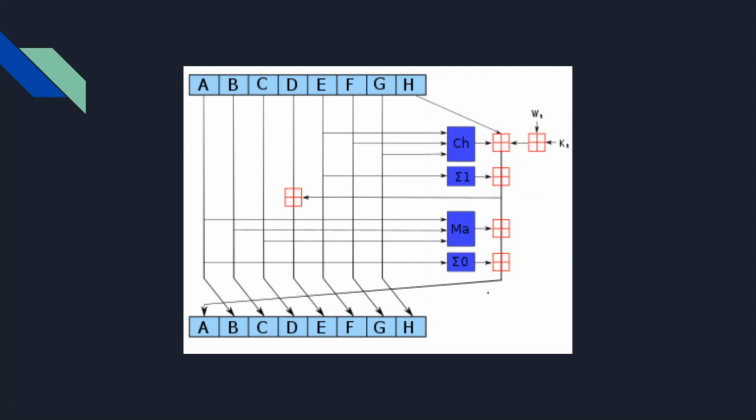This figure shows how operations are carried out in the rounds. There are many different functions like ch, sigma 1, ma, sigma 0. To have a look at the definitions of these functions, I suggest you take a look at my project PDF.